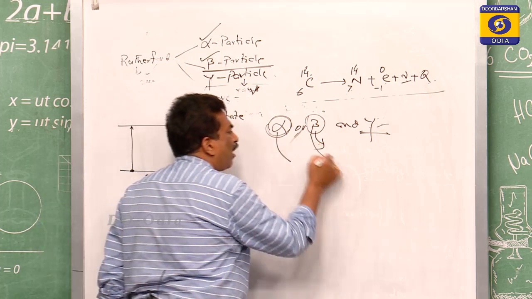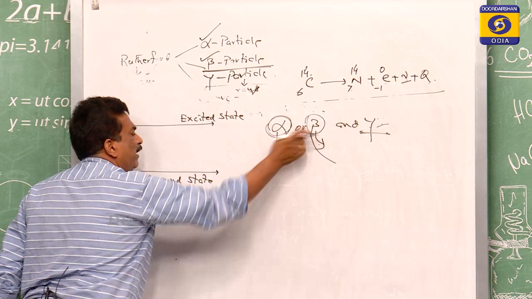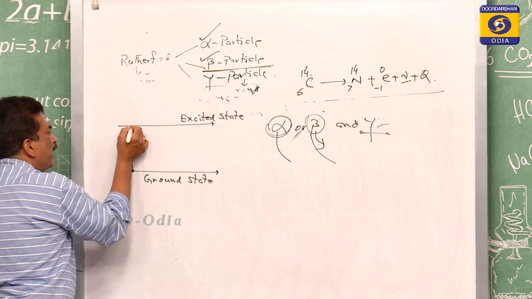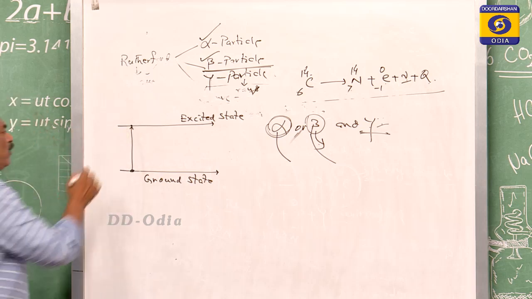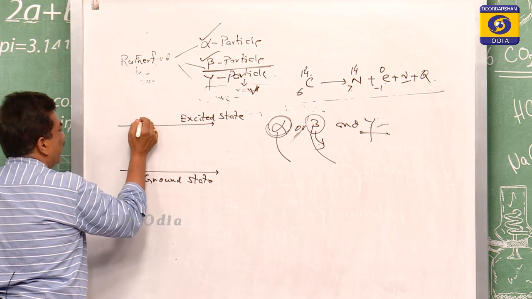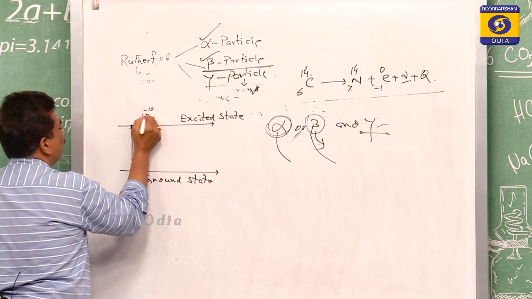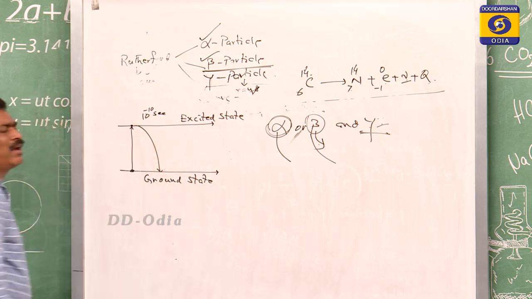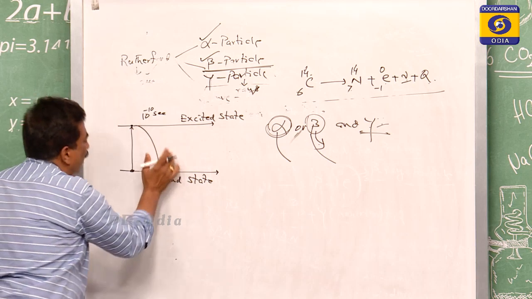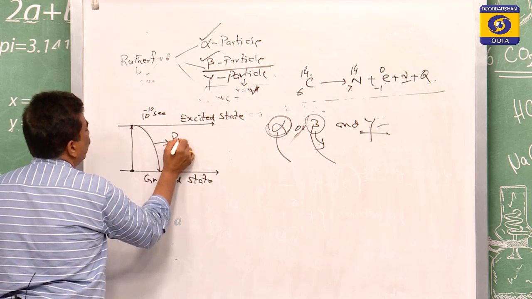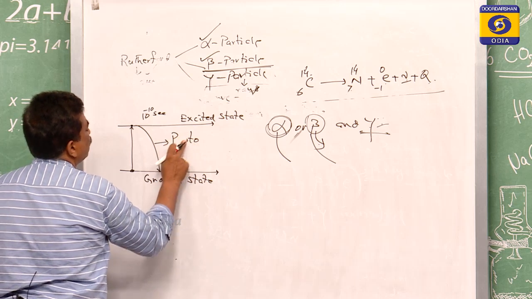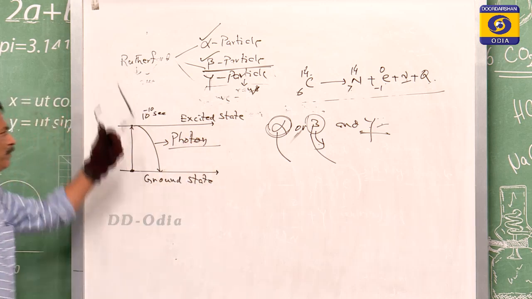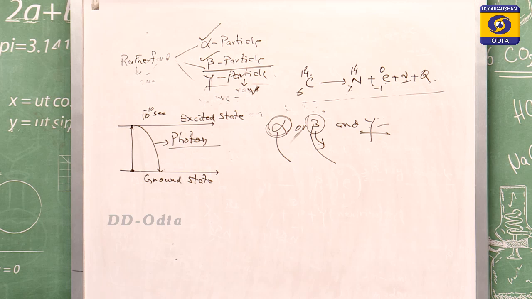So either alpha or beta, during the alpha and beta, the energy is coming out. Due to gaining that energy, it becomes excited. It will come to its excited state within a very few seconds, 10 to the power of minus 10 seconds, and again returns to the ground state. When it returns to the ground state, the energy through which it comes is known as the photon. The gamma rays are coming in the form of the photon.